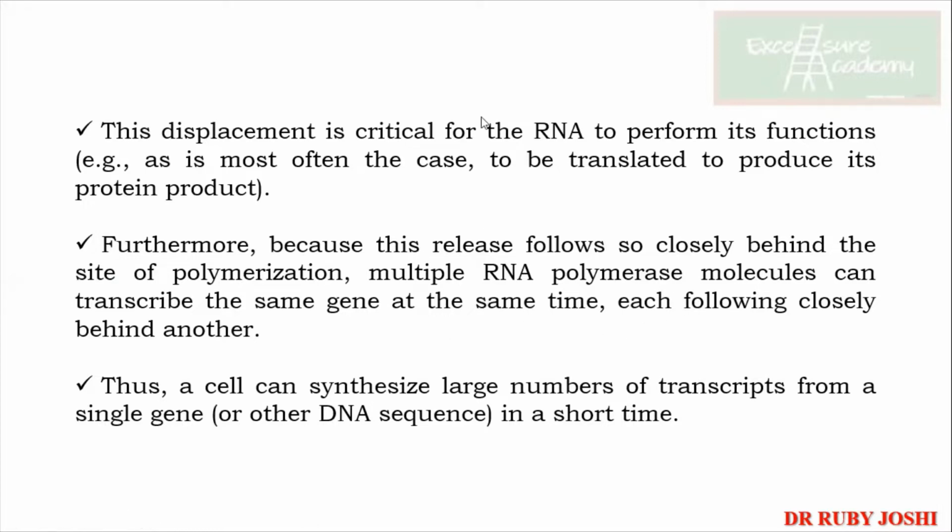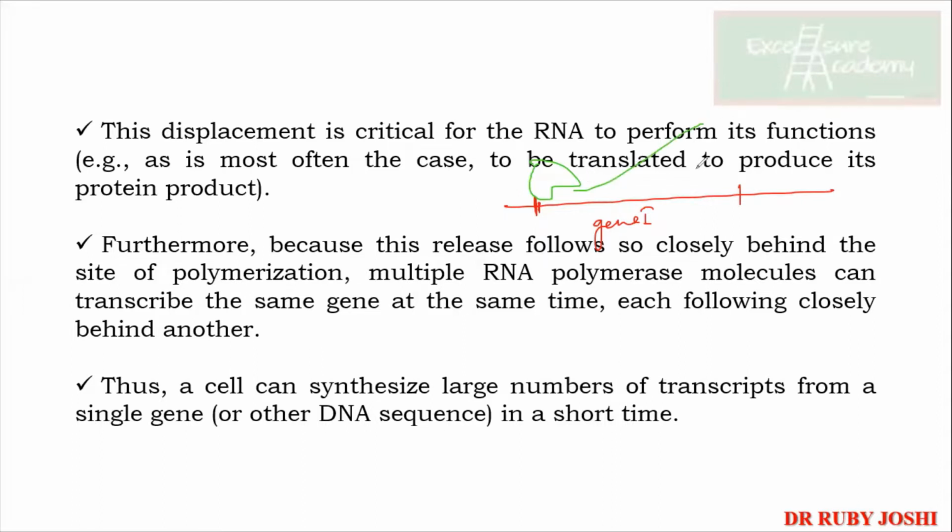Basically this happens in prokaryotes only, where you have only one gene. Let us say this much portion is the one gene. In prokaryotes, an RNA polymerase will come and start synthesizing an mRNA or whatever RNA it is.